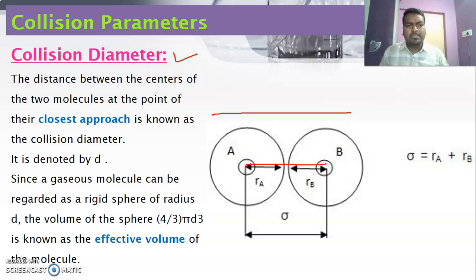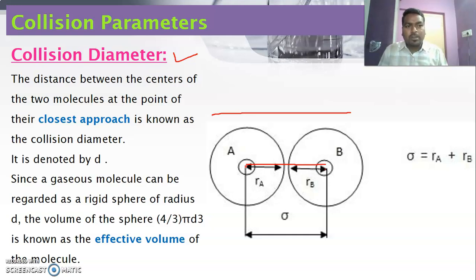There is a difference between collision diameter and internuclear distance. Dear students, this internuclear distance is usually called the bond length. That is half the distance between the centers of two nuclei. But in a molecule, the two atoms stay together. There the repulsion is less, so attraction is dominant over repulsion, and they stay together. The distance is very small. But the collision diameter is different from the internuclear distance.